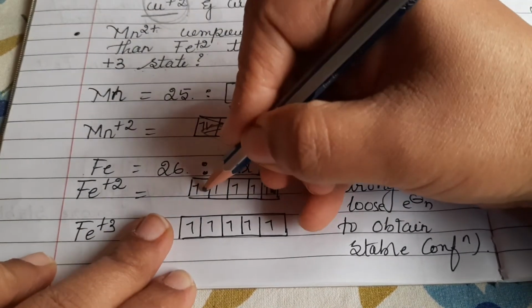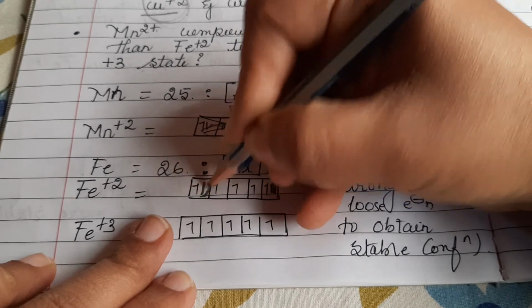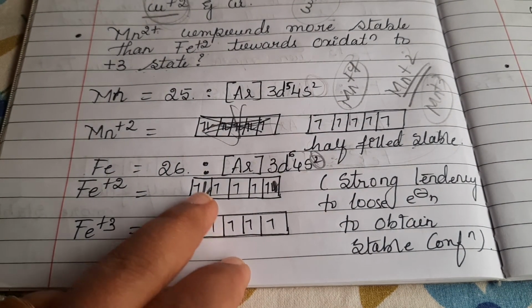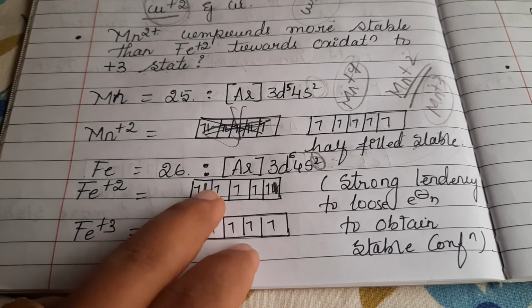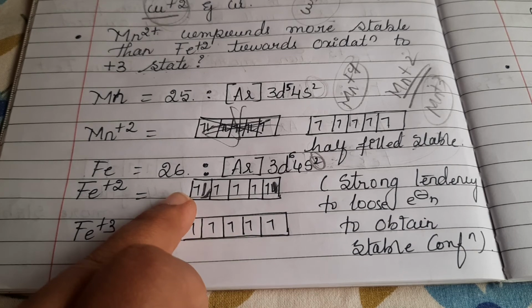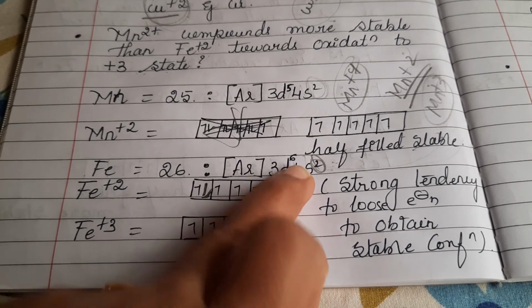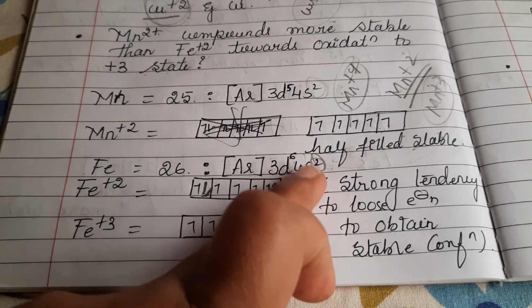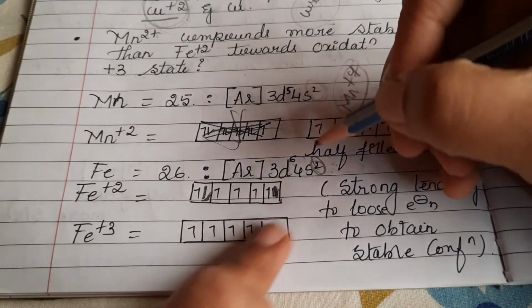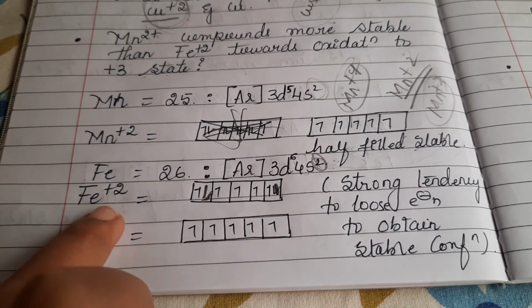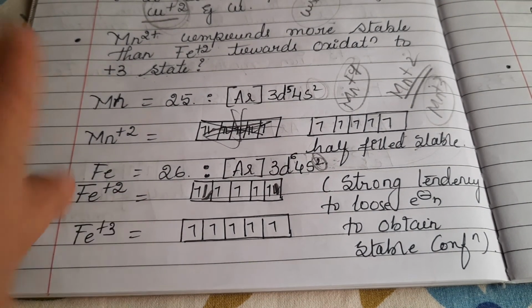6 electrons are arranged. See here, Fe plus 2, electrons are removed. Sorry, I must write this side because initially we have to fill. So 2 electrons are present here in the first block. So if you remove this electron also, it will become half filled. Right? Look here, initially how many electrons were there? 6, 3d6 4s2 were there. From this, 2 electrons were removed. 2 electrons are removed. It will become Fe plus 2. Fe plus 2 is going to lose one more electron.